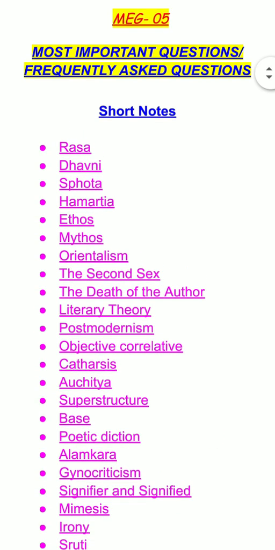So let us take a look at what kind of short notes have been repeated and what are the most important short notes that have been asked in the examination.